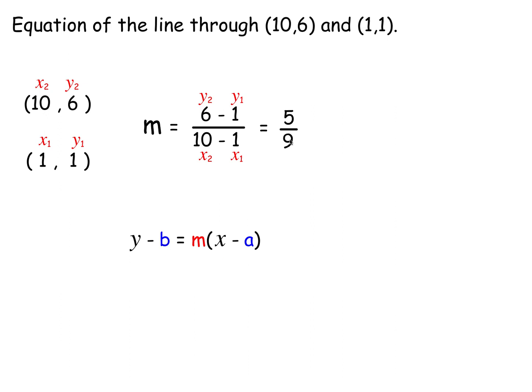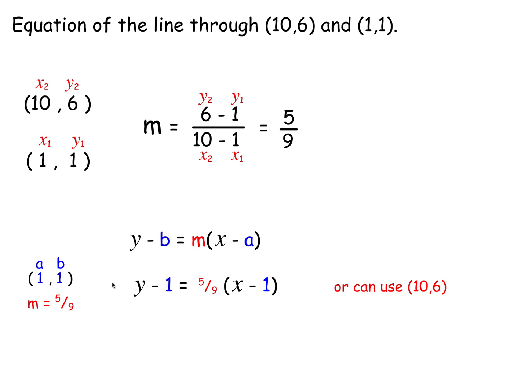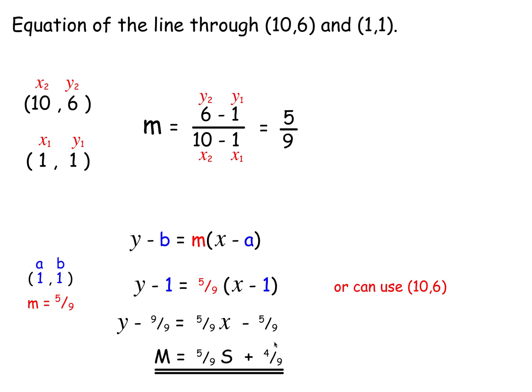So 5/9 is the gradient. (a, b) is just a point on the line. You could use either (10, 6) or (1, 1). I'll use (1, 1). So a is 1, b is 1, and m is 5/9. Break the brackets: 5/9 times x, 5/9 times 1. And I'm going to replace this 1 by 9/9 because I want to sort out the fractions. So 9/9 is equivalent to 1. Add 9/9 to the left, add 9/9 to the right, and it tidies it up.